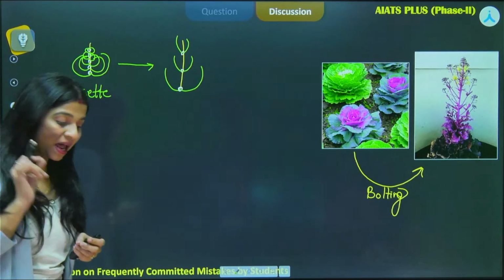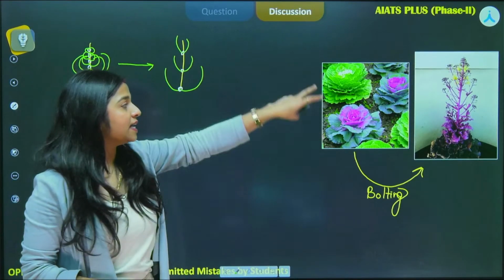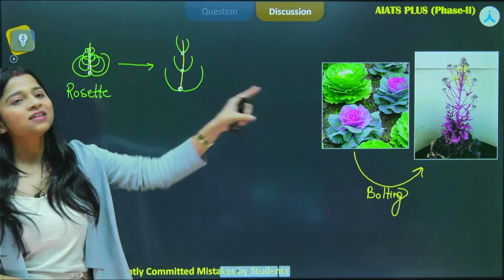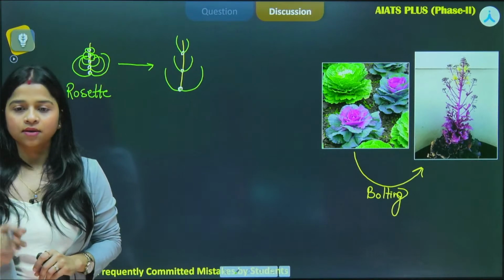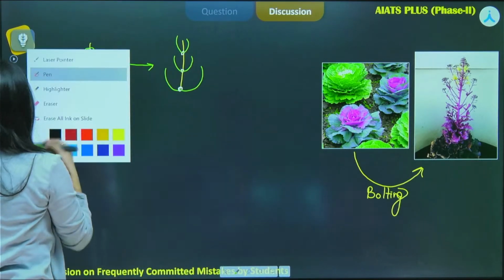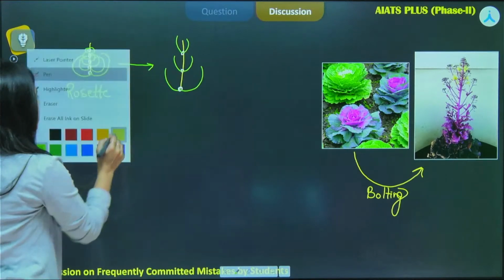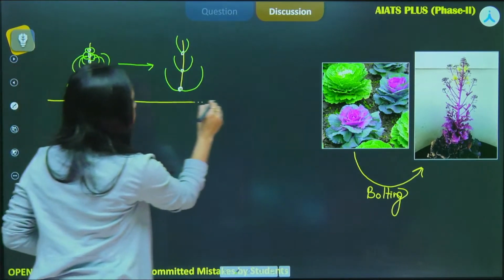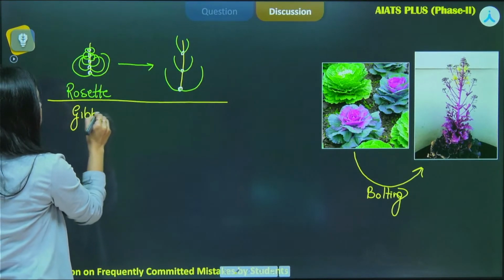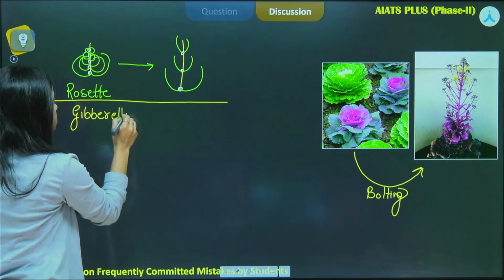So when the plant has to flower, it cannot stay in this rosette habit, it has to bolt, and the bolting is performed by gibberellins. This is a very important characteristic feature or function of the phytohormone gibberellin. So let us see a few more functions that are performed by gibberellins, and they are often asked in your exams also.